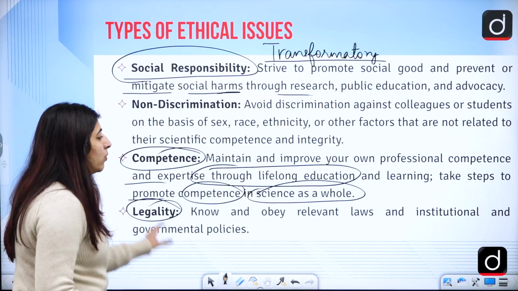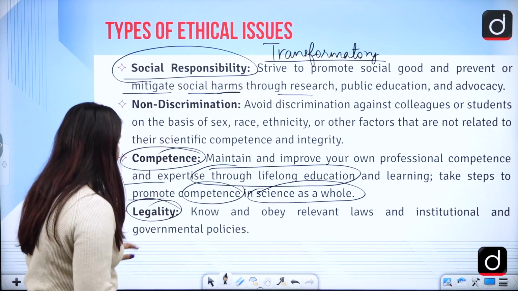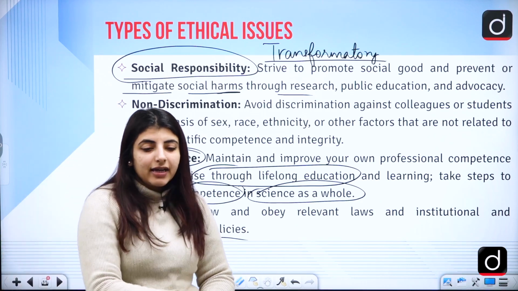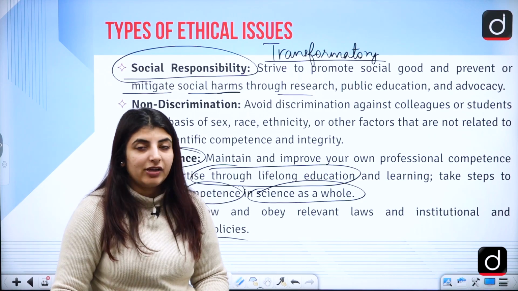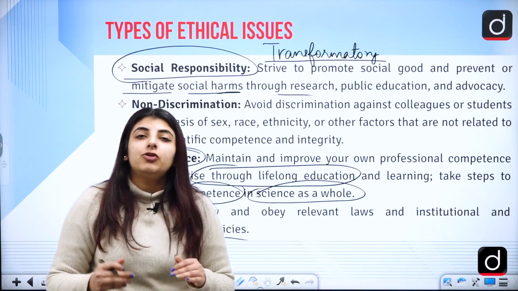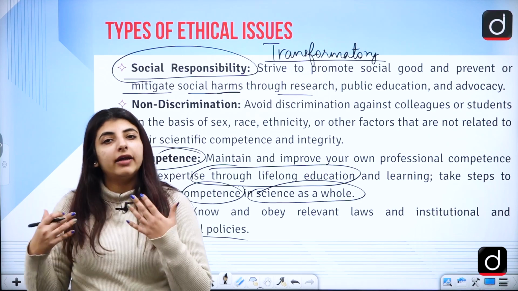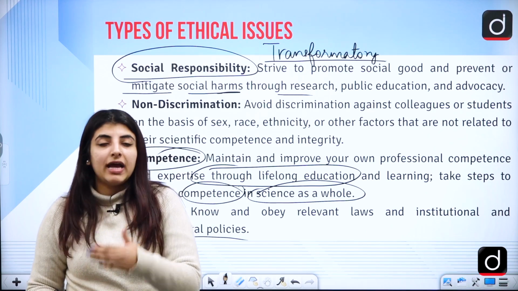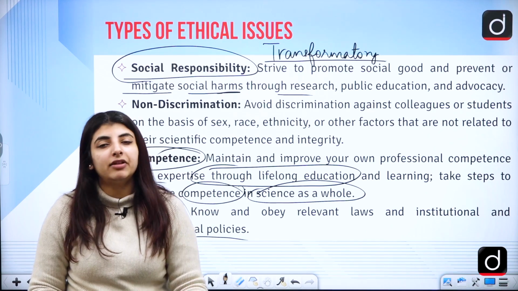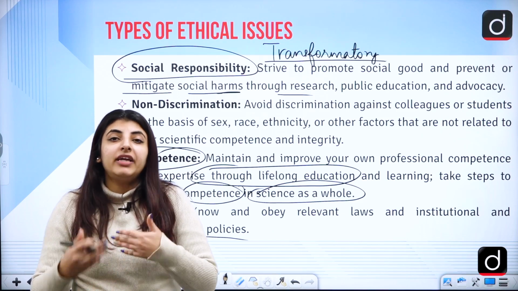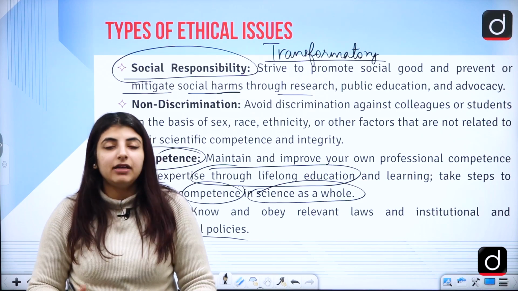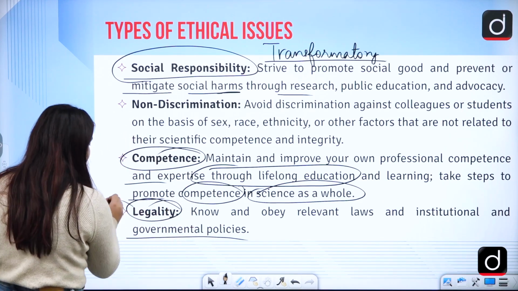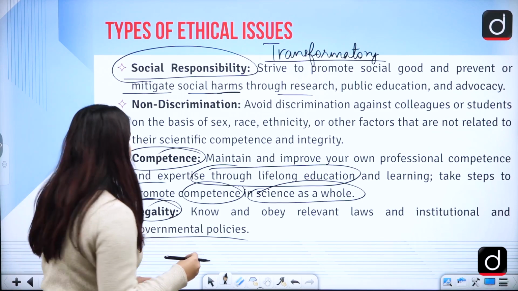Legality. Know and obey relevant laws and institutional and governmental policies. So whenever you are doing your research, there are certain laws which are there for the part of PhD as well, right? People who are plagiarizing content, like citing other people's content and calling it their own in their own thesis, or who have gotten their thesis written by some other person, we can take action against them as well, right, by the government. So you should be aware of the governmental policies, and whatever you are doing, you should be doing in legal terms, right?